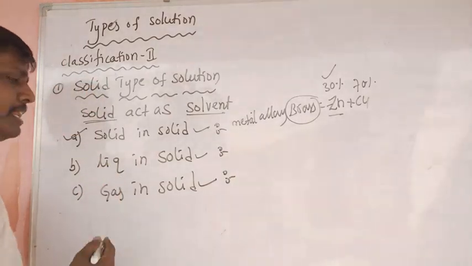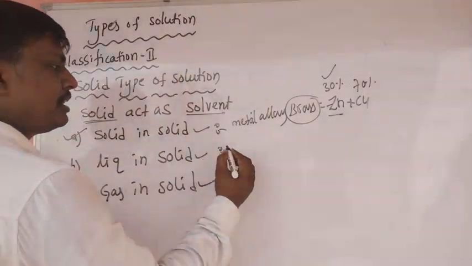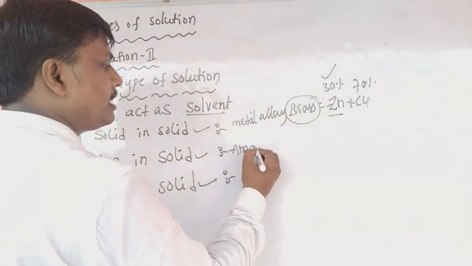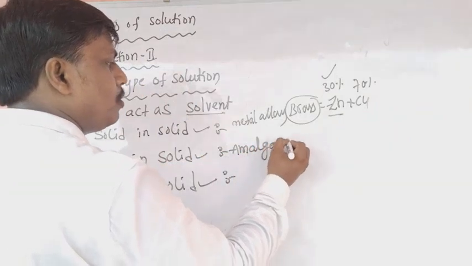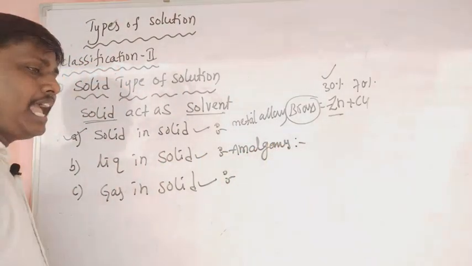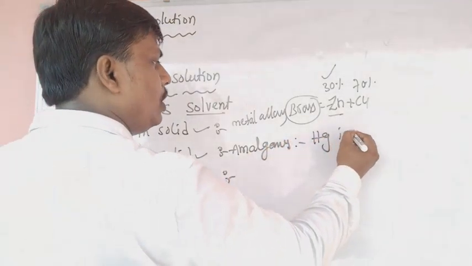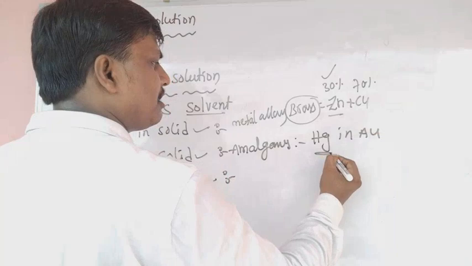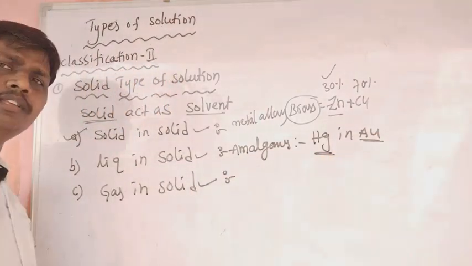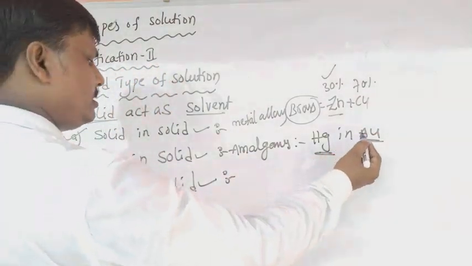What about liquid in solid type of solution? The best example is amalgams. For example, mercury in gold. Mercury is a liquid, gold is a solid. Gold is the solvent and mercury is the solute.